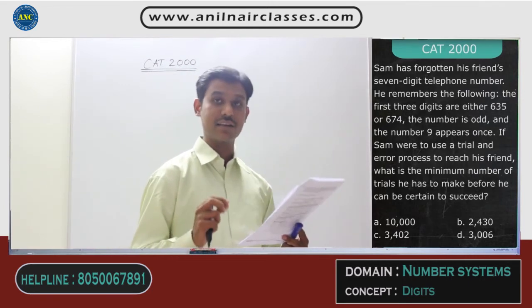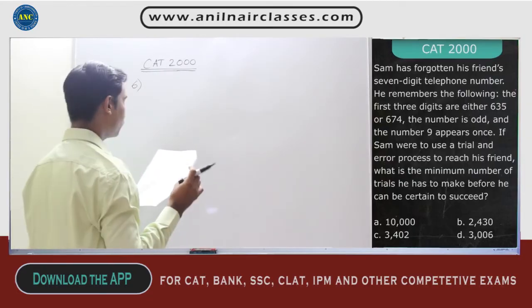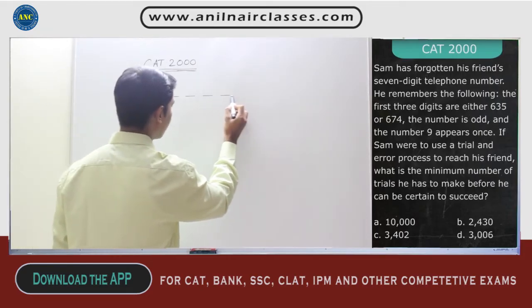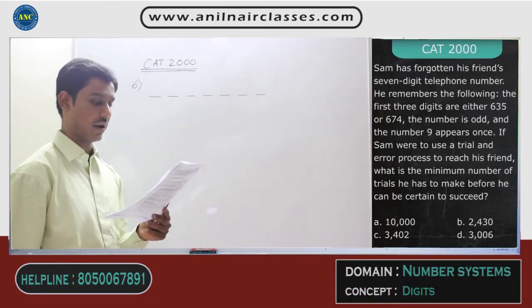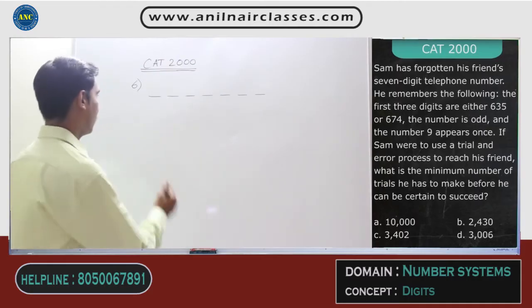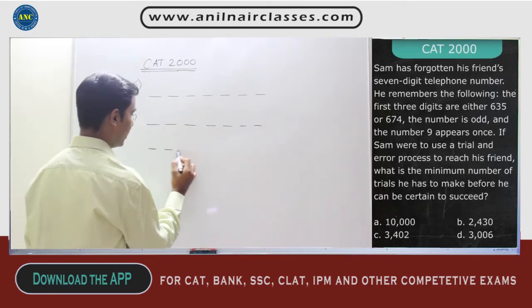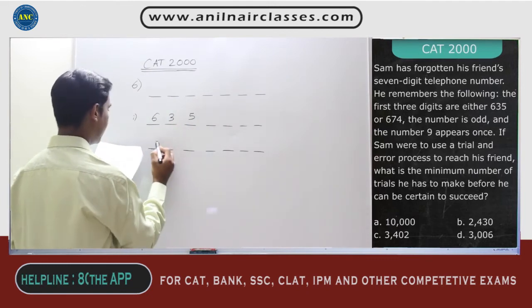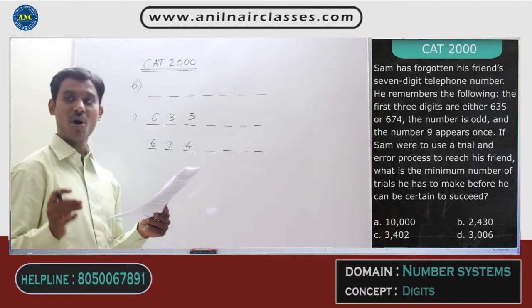Now, what they are telling, let us read statement by statement. Sam has forgotten his friend's 7-digit telephone number. First thing is, we understood that it is a 7-digit number, right? Second point, he remembers the following. The first 3 digits are either 635 or 674. That means out of these 7 digits, the first 3 digits are either 635 or 674. This is what is given in the next statement. The number is an odd number.